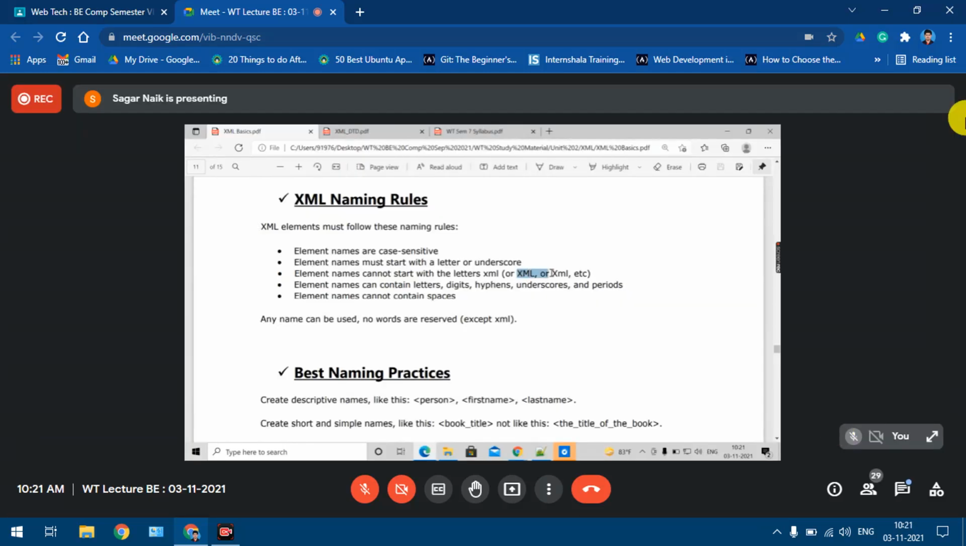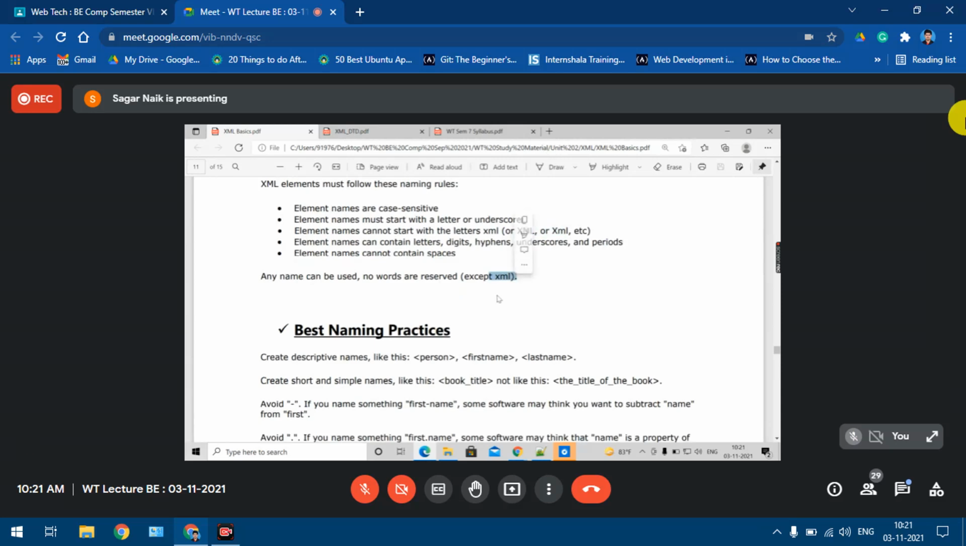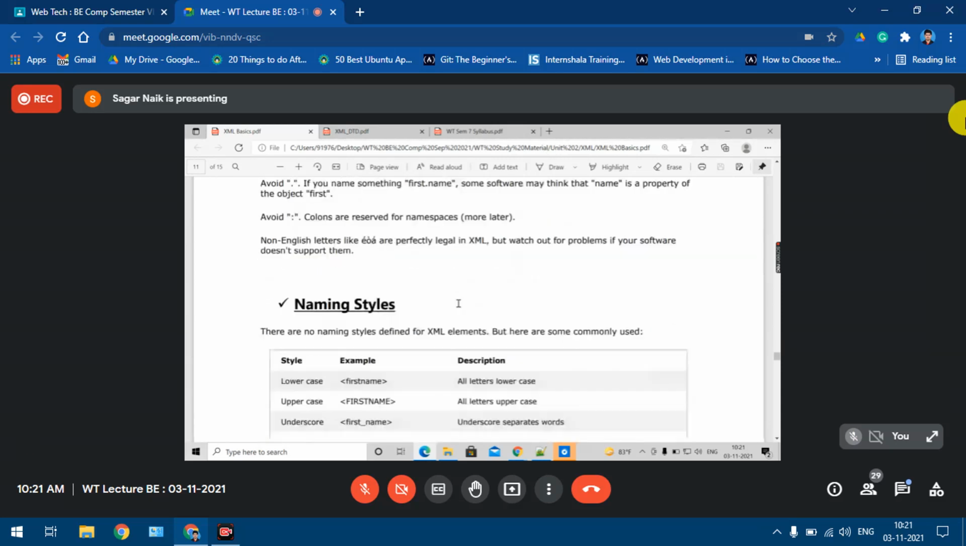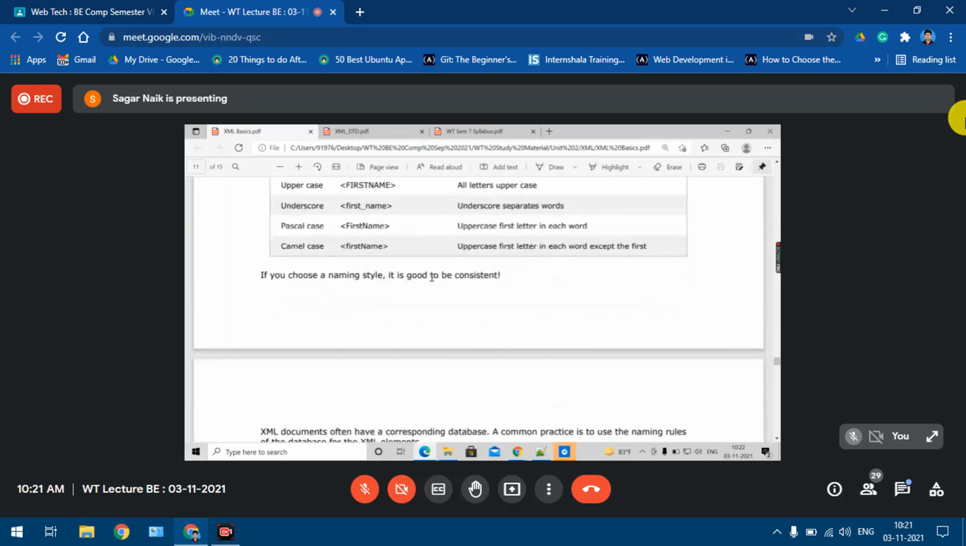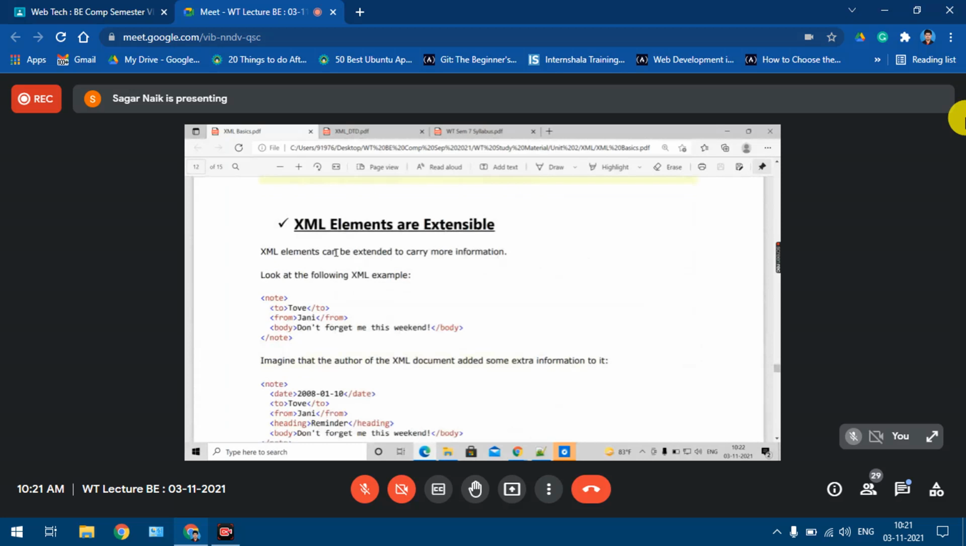Taking, it should not contain this particular word, XML. Only this one word is reserved in XML. Understood? Then some naming practices, how you can name your element. Either of the things you can use, but again, see that it is consistent. Then next, why the element in XML is said to be extensible.